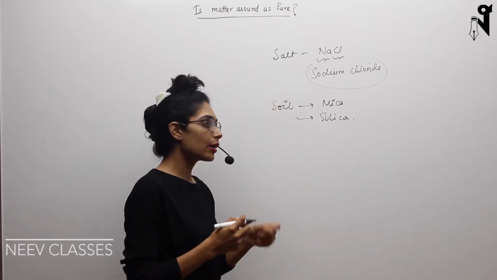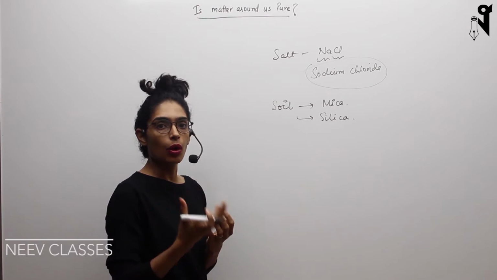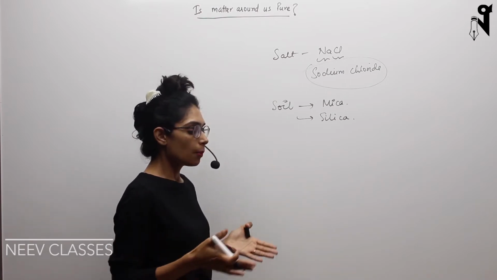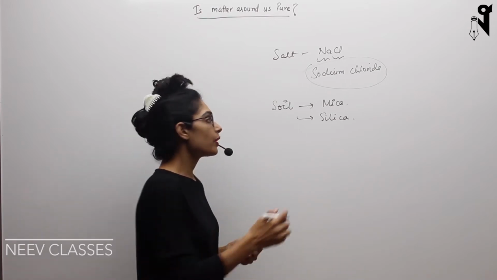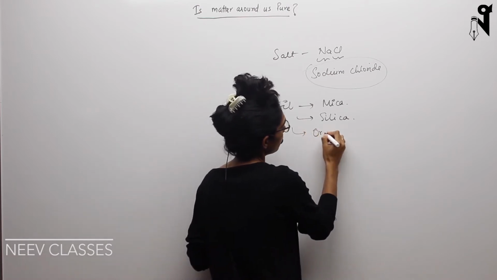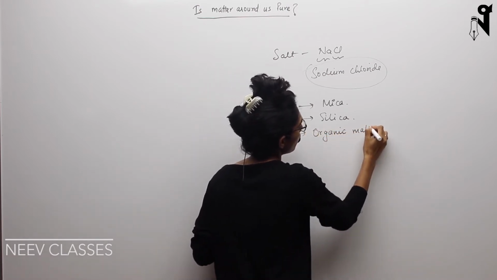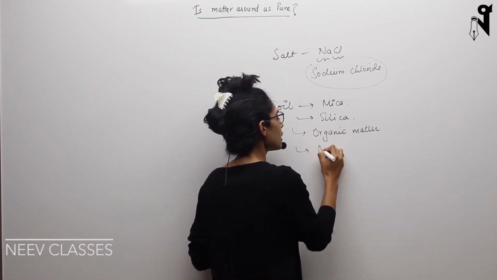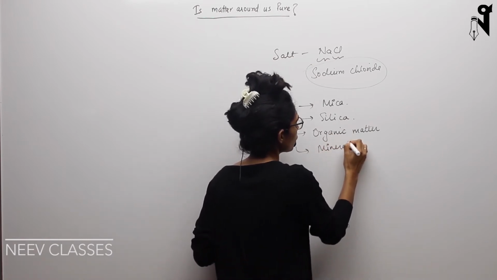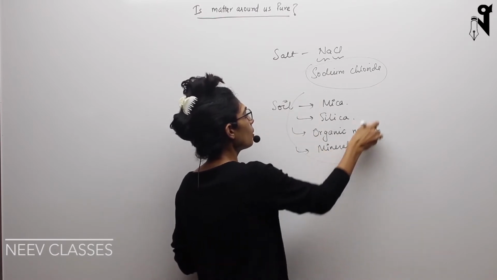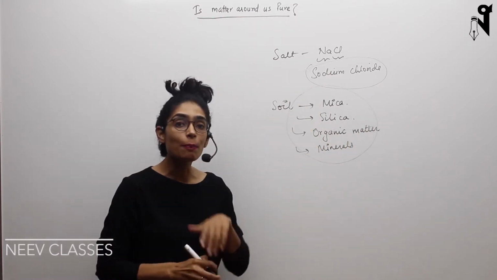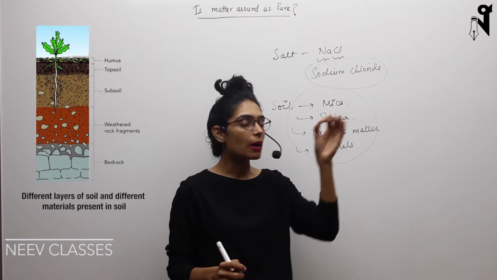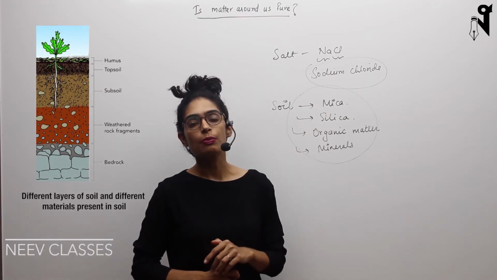Silica is SiO2, also one molecule which helps in composing your soil. Then there is some organic matter, and many other minerals. So your soil is not made up of one substance but multiple different substances, and hence the particles also look different with respect to each other.